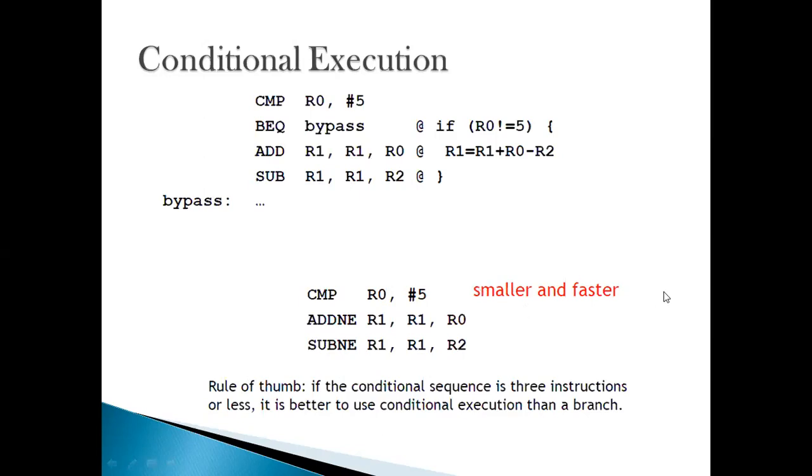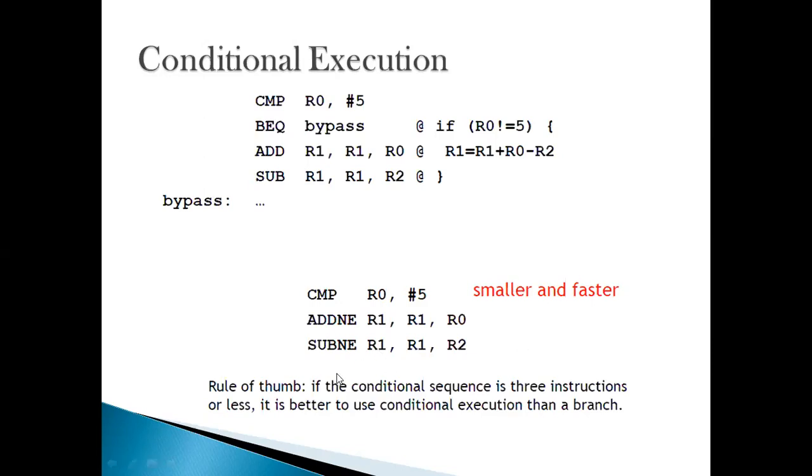This has reduced the size of the code, and it has also made it faster because I have overcome branching. Branch in itself takes a minimum of 3 cycles. So I have actually reduced that. Compare takes 1 cycle, 1 cycle for add and 1 for subtract. So I'm taking only 3 cycles for this code. Whereas for the earlier code, it is 1 cycle for compare, 3 for branch, and 2 for each of these, so that was taking 6 cycles. I've actually reduced the number of cycles.